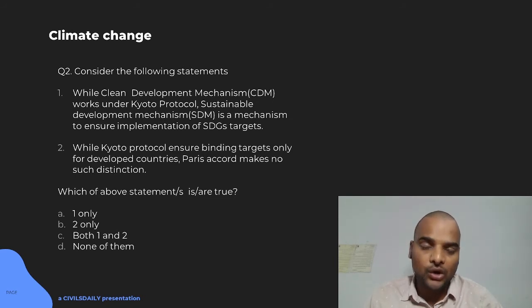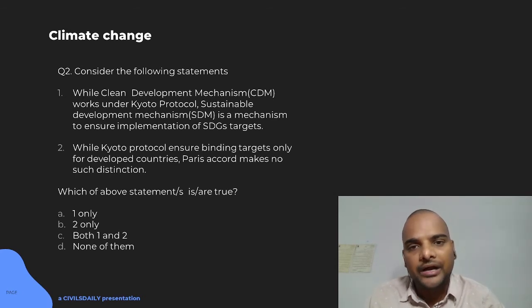But in Paris Accord, every country has to contribute to the mitigation of climate change, and they can determine it through their own ways, which is called INDC, intended nationally determined contributions. So it makes no such distinction of developed and developing in matter of emission reduction. But now there will be a distinction between developed and developing in matter of technology, access, funding, and other matters. So first is not true here, and two will be true here only.